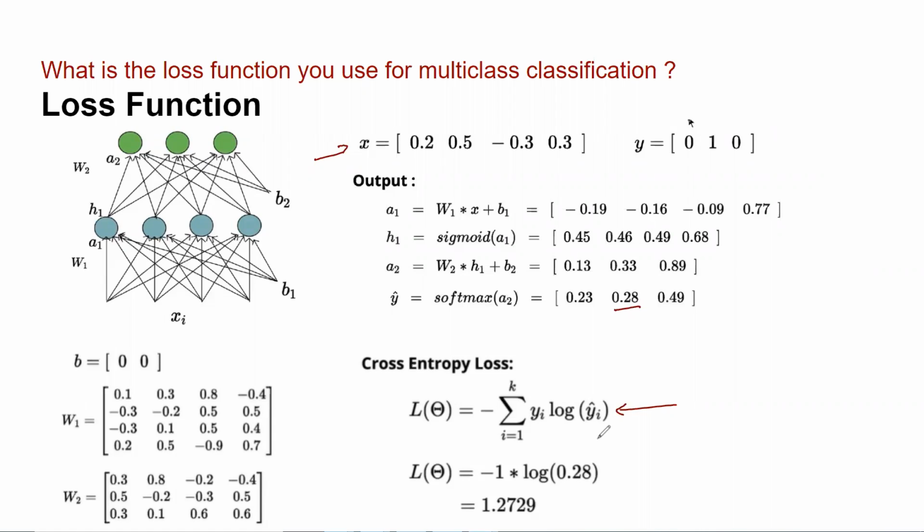Okay, so for this particular record of X, with ground truth 010, the loss is 0.28 only, because that is of my interest. Had Y been 100, meaning the first label, which was a cat, then we would have taken 0.23. Correct. And the summation which is written above refers to the summation over every record of X, right? Yes. Multiple records we'll have, so we'll have multiple Y caps. That's what that summation refers to.